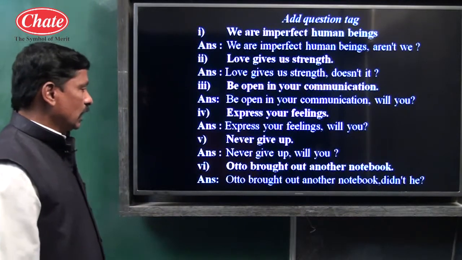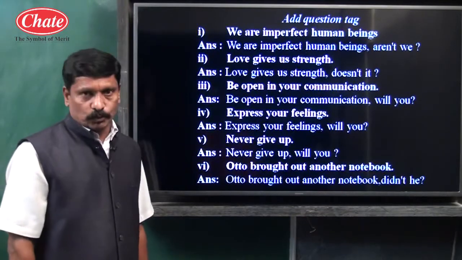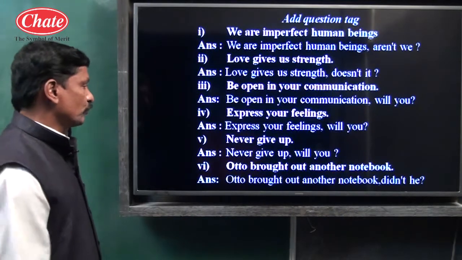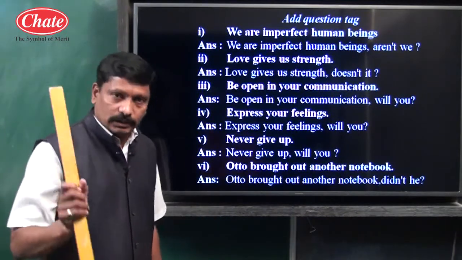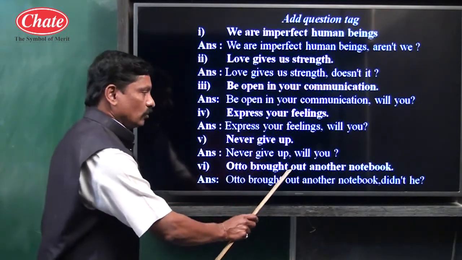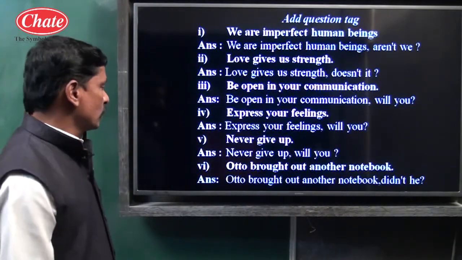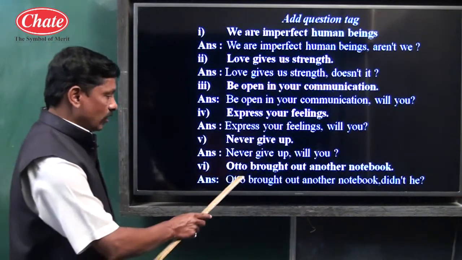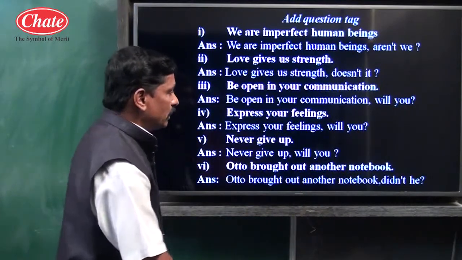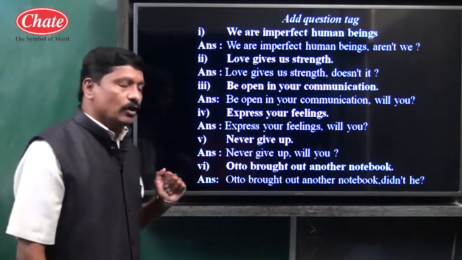Example number 6. Otto brought out another notebook. See children, this is an assertive type of sentence, because Otto is the subject, brought out is the verb, then the rest of the words and a full stop. The given sentence is assertive type. We have written the given sentence as it is: Otto brought out another notebook. Second requirement, at the place of full stop, give a comma. Comma is given. Then once again I will repeat, children.